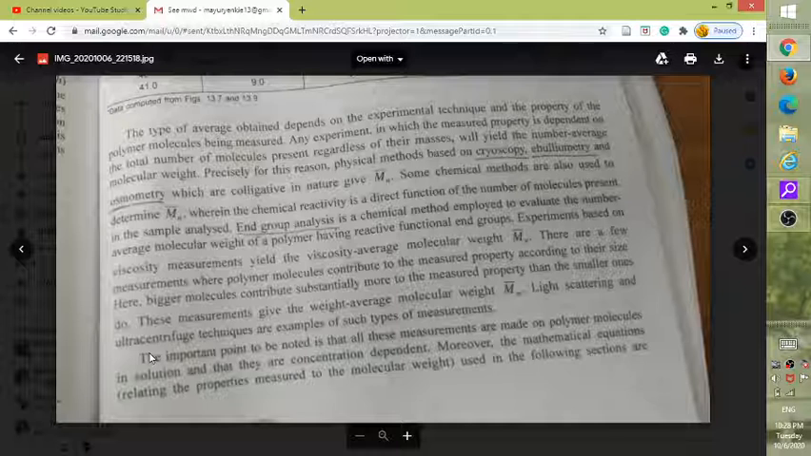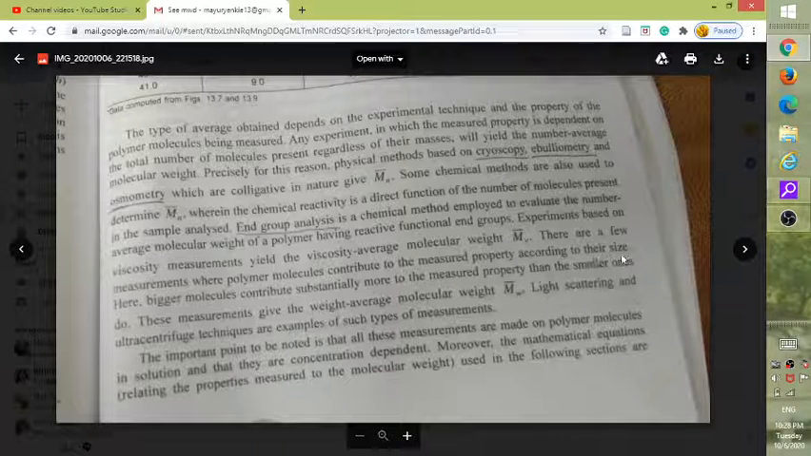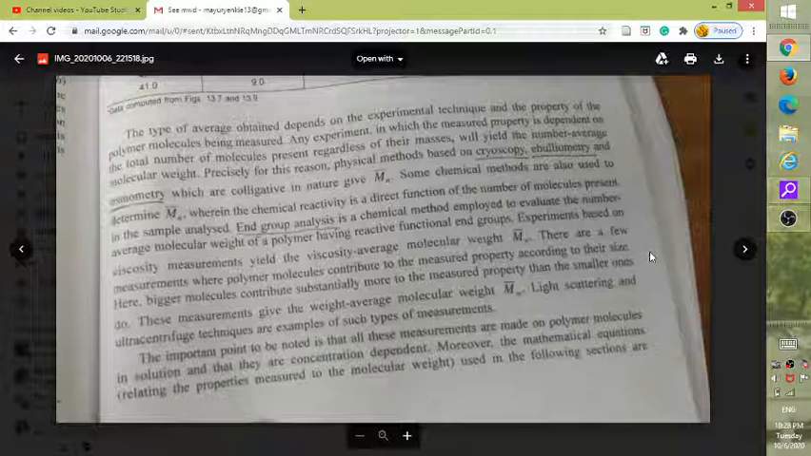This module is over. Hope everybody got it. And plus, what exactly is number average molecular weight and weight average molecular weight, for that I will forward a video. That will be a reference video. You see that.